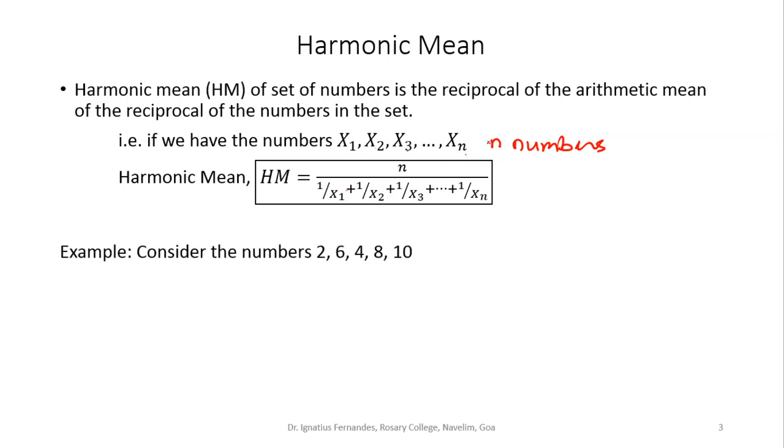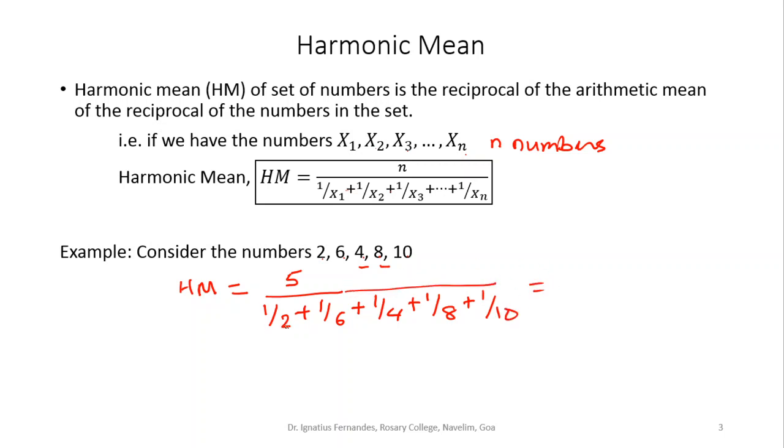Let's say, for example, I have the numbers 2, 6, 4, 8 and 10, and I want to find the harmonic mean. These are 5 numbers, so the harmonic mean is 5 divided by 1 upon 2 plus 1 upon 6 plus 1 upon 4 plus 1 upon 8 plus 1 upon 10.